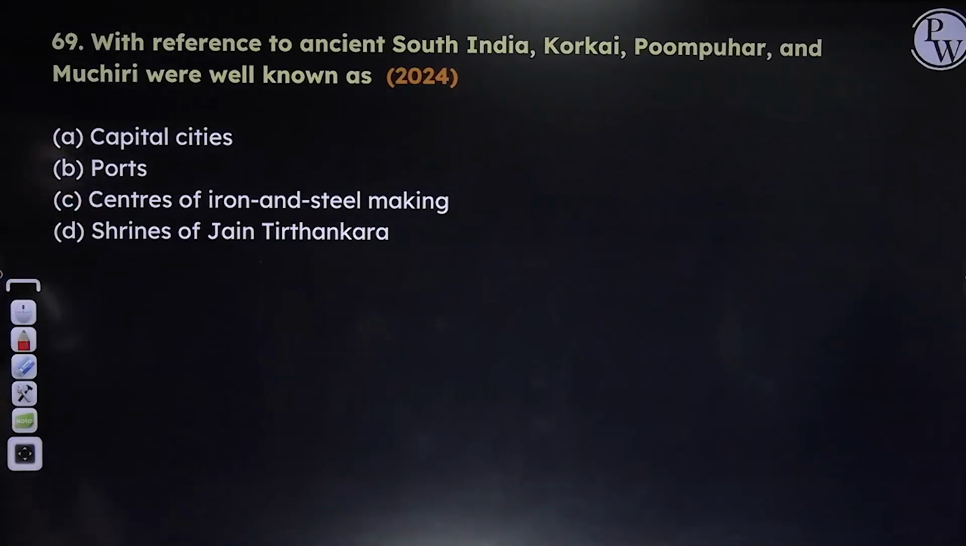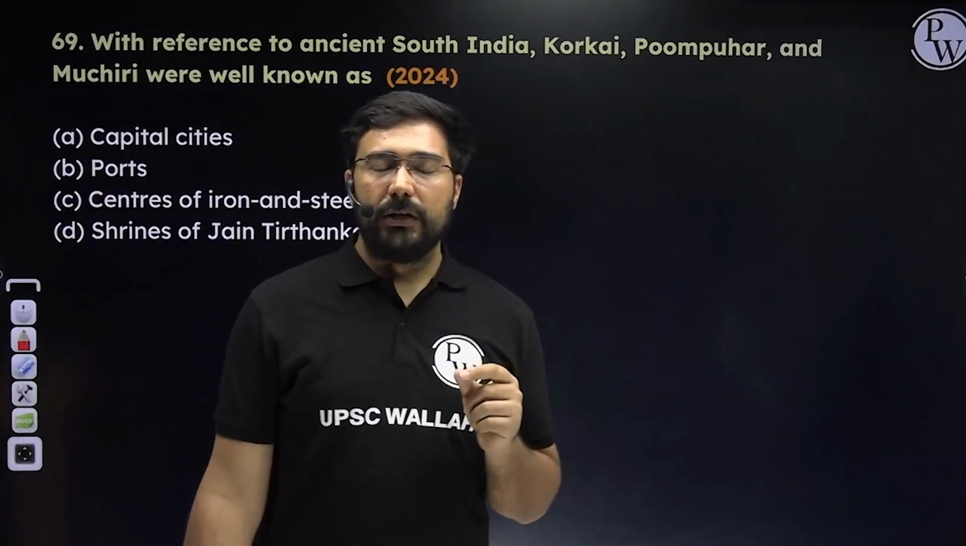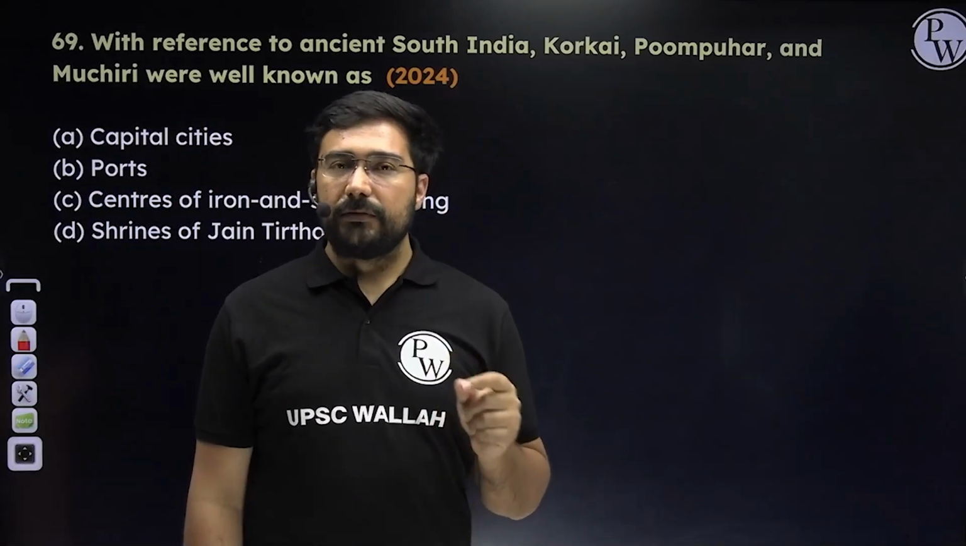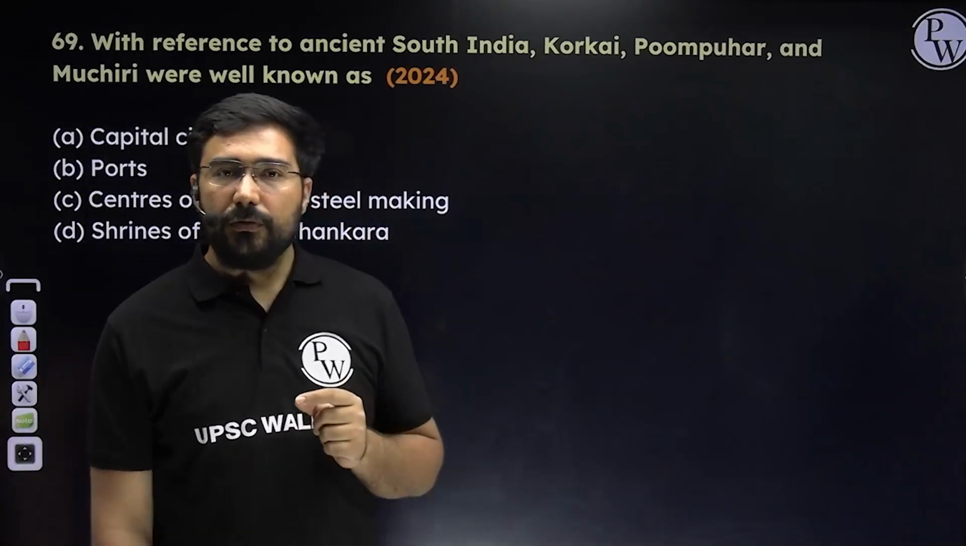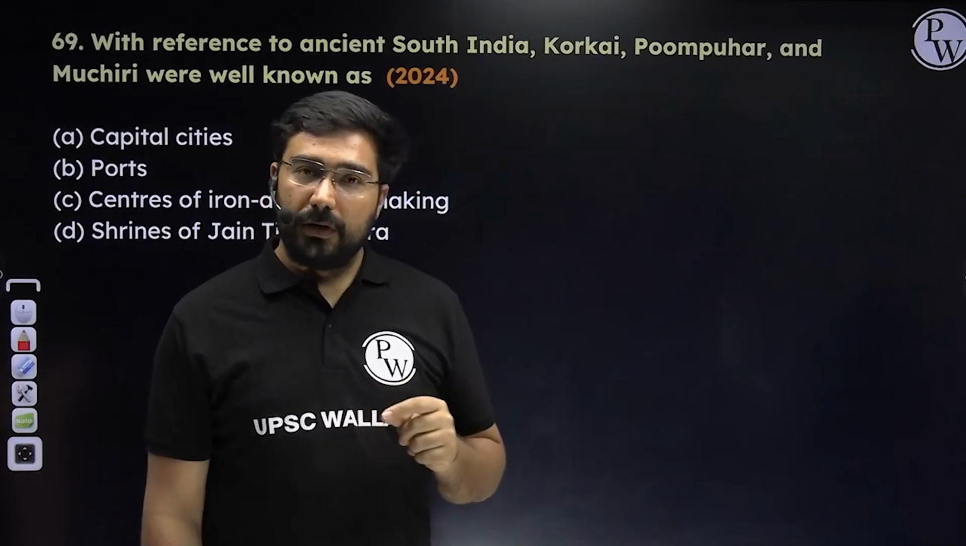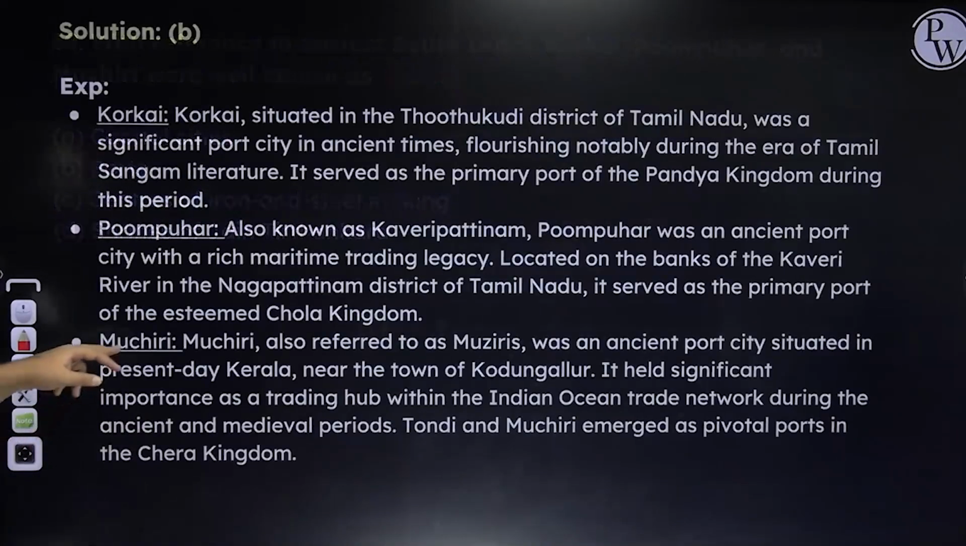If you see with respect to South India, Korkai, Pumpur and Muchiri were well known as capital cities, ports, centers of iron and steel making, shrines of Jain Tirthankars. So these don't make any sense. D also doesn't make any sense. Ports, yes. These were the important ports. Muchiri, the word Muziris and Muchiri is the same. For the Cheras, Muziris was a prominent port. Korkai was a famous port of the Pandyas. And Pumpur was a port of the Cholas. In this case, the answer is going to become B, ports.